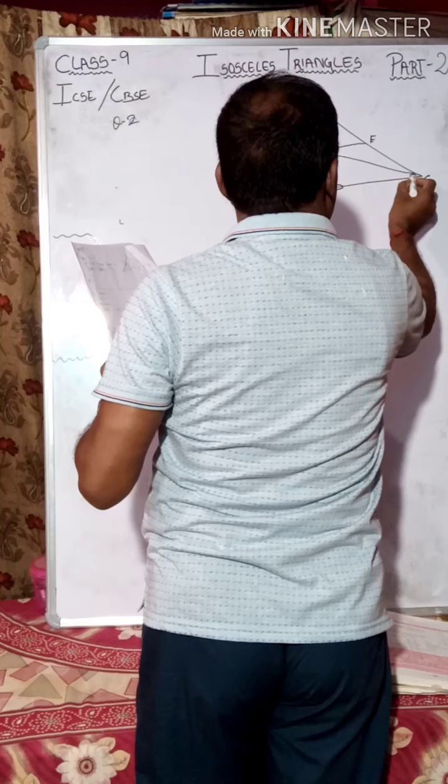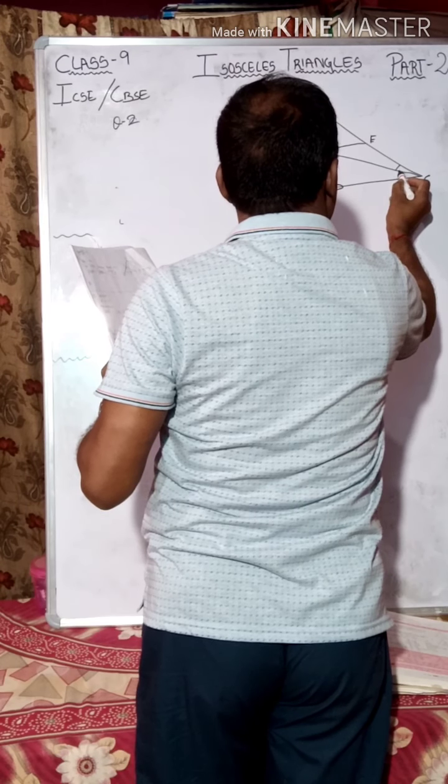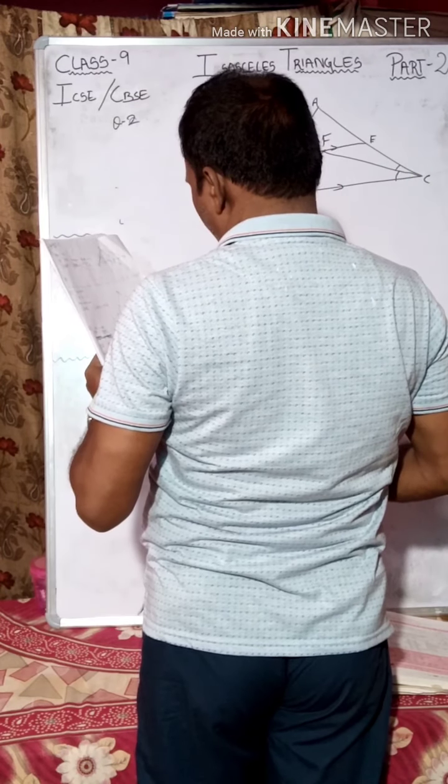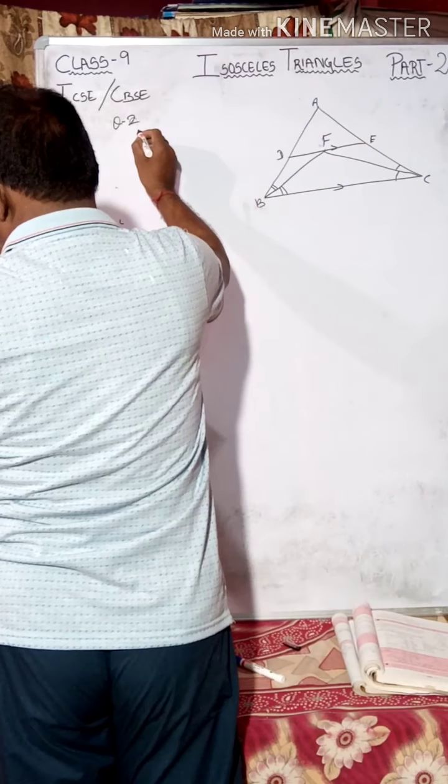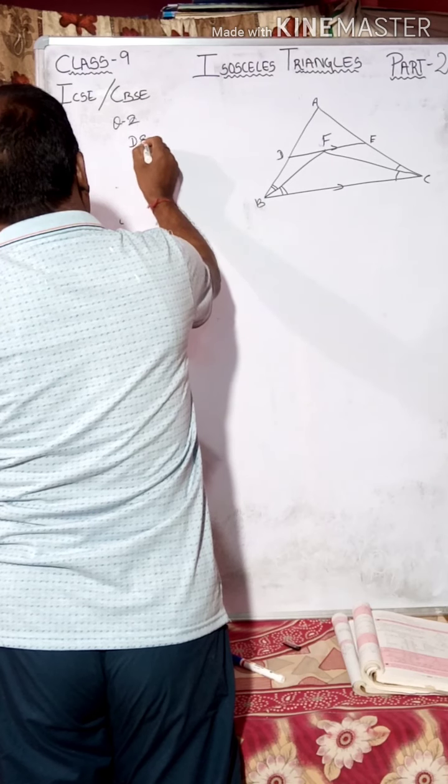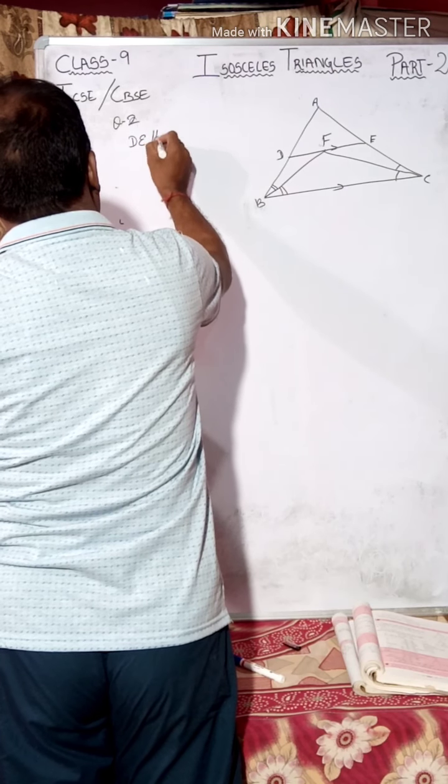CF is the bisector of angle C. This much is given. DE is parallel to BC.